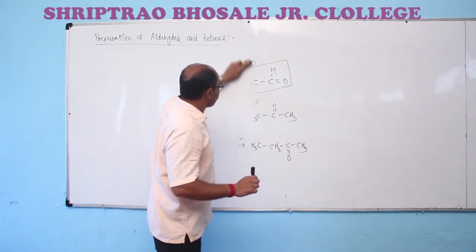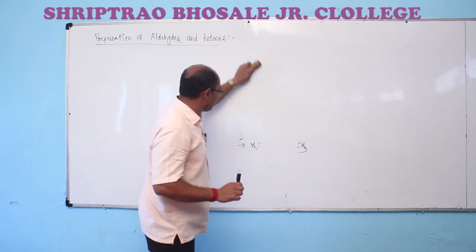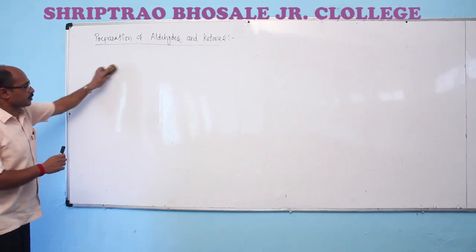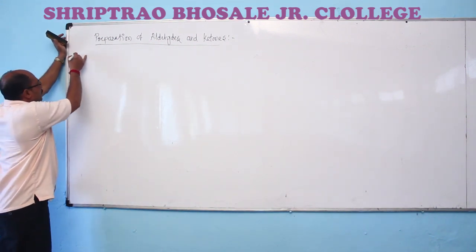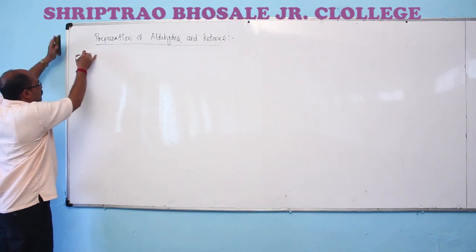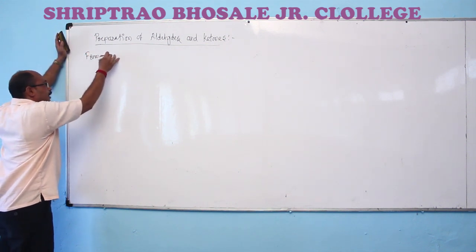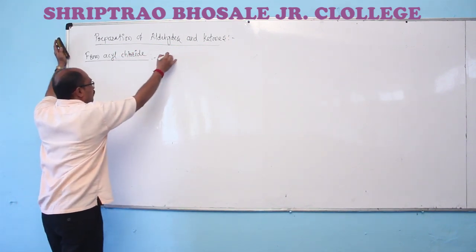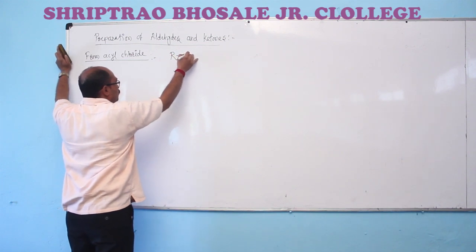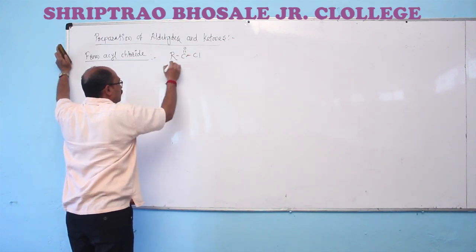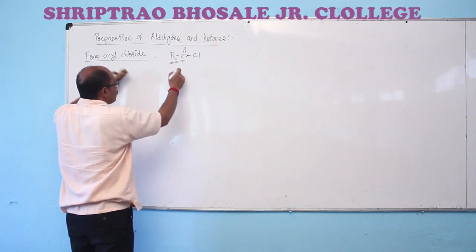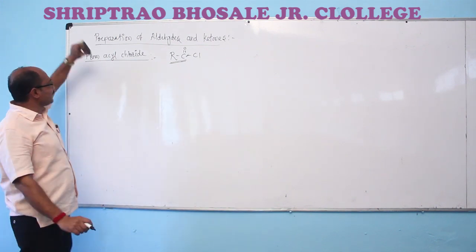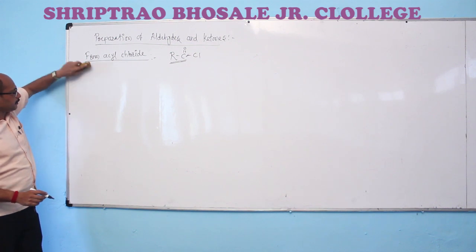Firstly, in the other methods we are having the preparation of aldehydes and ketones from acyl chlorides. In the other method we are having the preparation of aldehydes and ketones from acyl chloride, RCOCl. This RCO group is known as acyl group, and with chlorine, we know it as acyl chloride. Firstly, preparation of aldehydes.